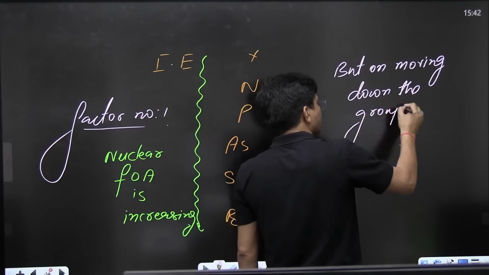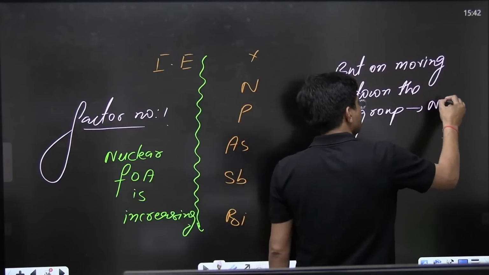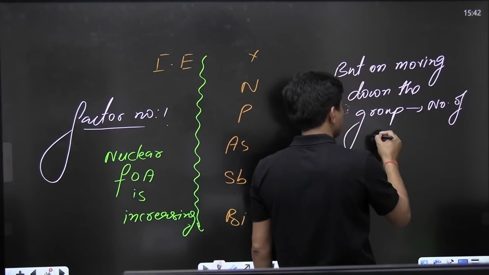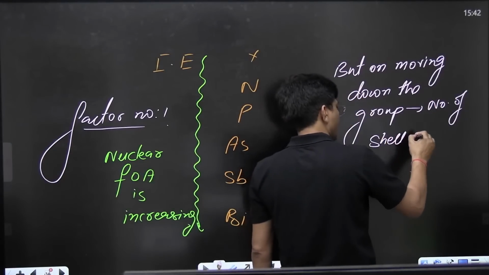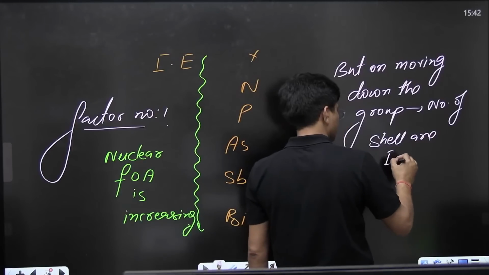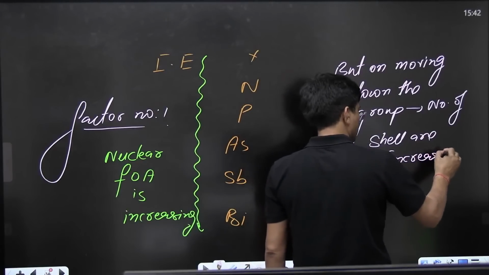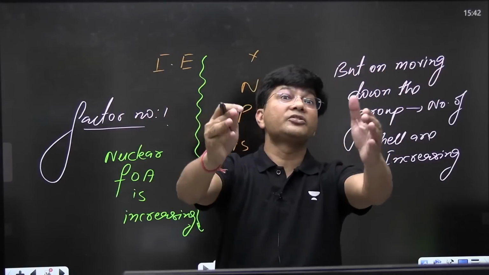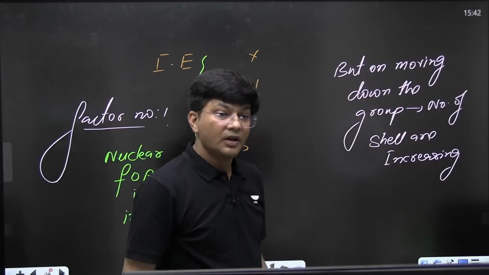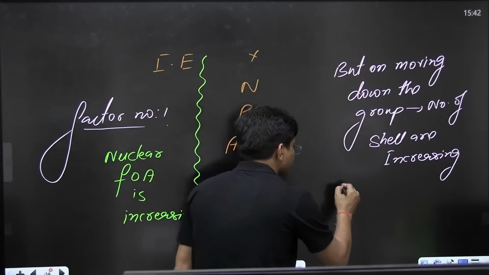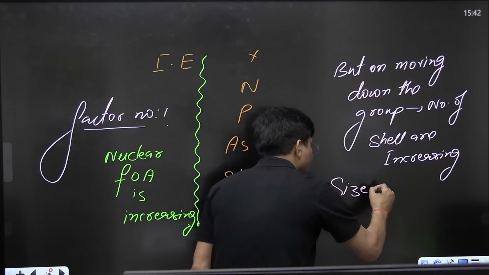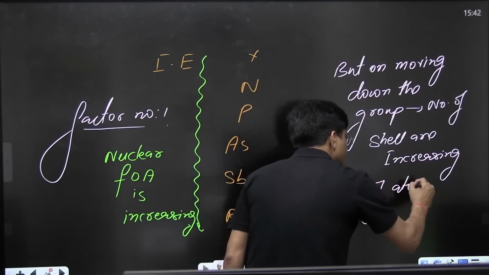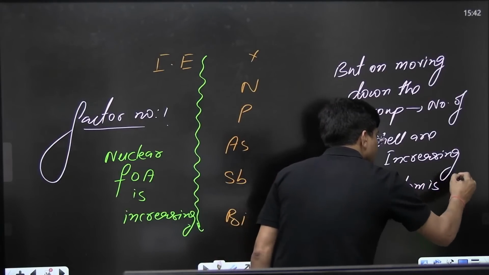But on moving down the group, the number of shells is increasing, so the size of the atom is increasing.